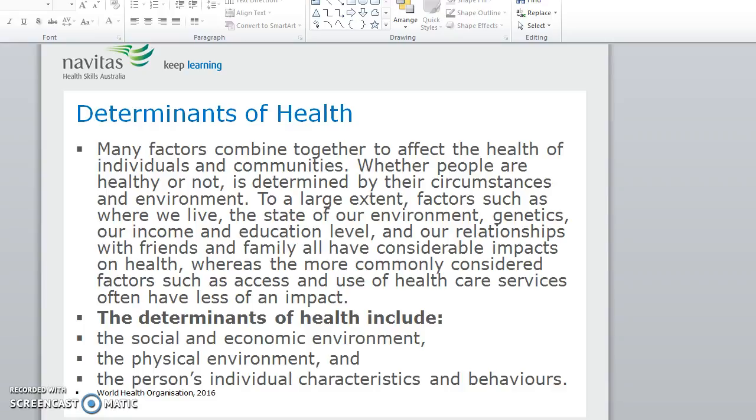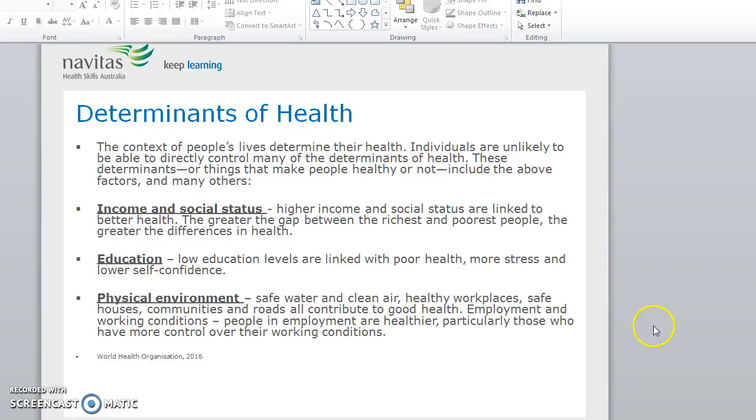To a large extent, factors such as where we live, the state of our environment, genetics, our income and educational level, and our relationships with friends and family all have considerable impact on health, whereas the more commonly considered factors such as access and use of healthcare services often have less of an impact. The determinants of health include the social and economic environment, the physical environment, and the person's individual characteristics and behaviours. The context of people's lives determines their health.